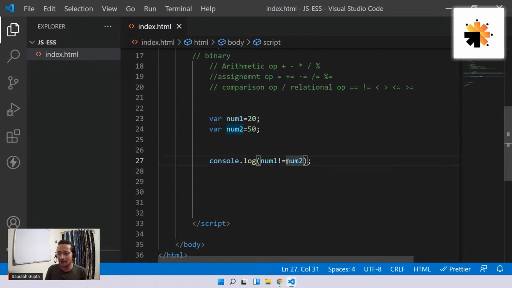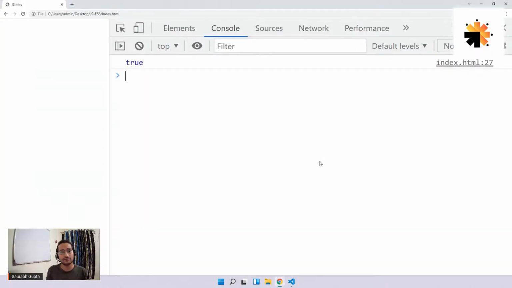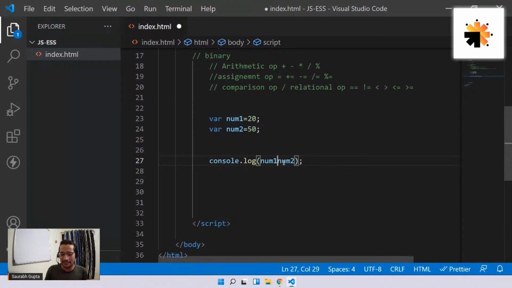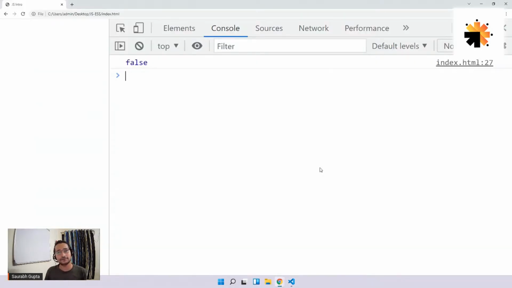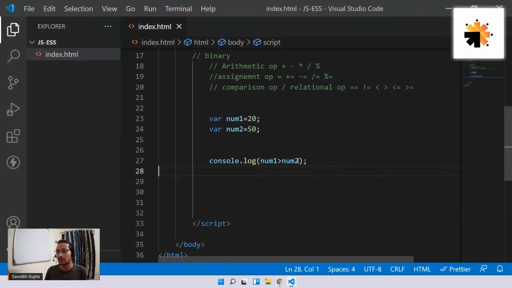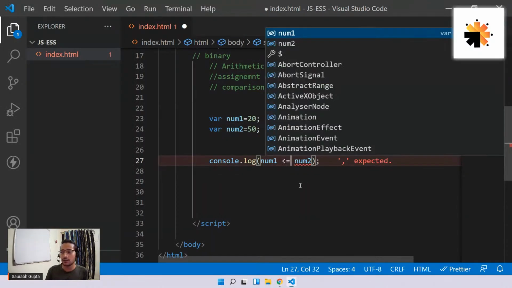Just like that, we have all the things like basic maths. We have less than. Now I'm checking if 20 is less than 20. Obviously true, right? Check if 20 is greater than 50. Obviously false. Okay, very easy. Now then, let's talk about the next one, that is less than equal to.